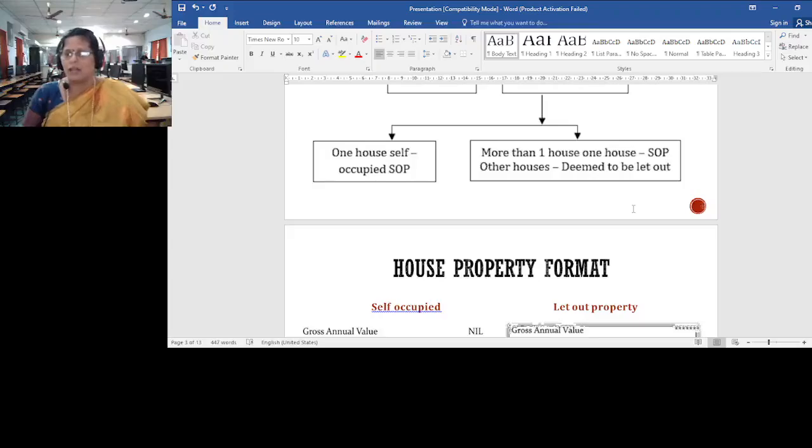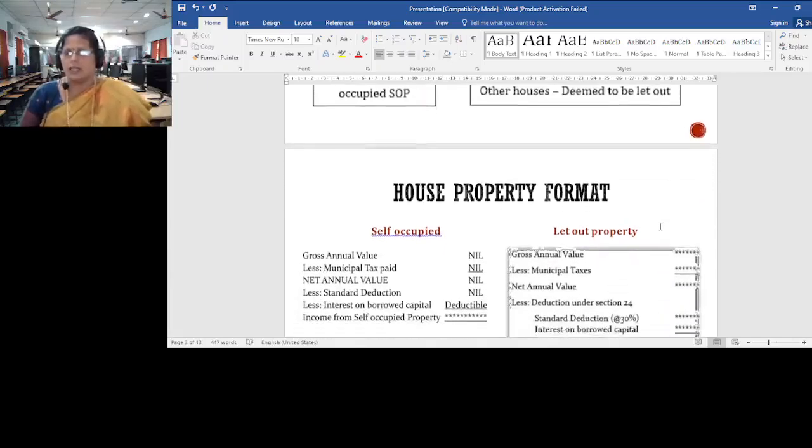If the owner has more than one house property which he occupies, he will be converting any one or more than one property into deemed to be let out property, and the procedure will be totally different.